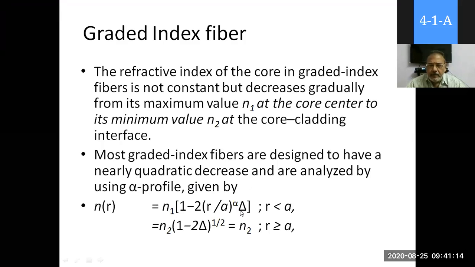The delta is the relative refractive index profile, and this N(R) holds for R less than A. Whereas in the cladding region, that is R greater than A, it is N2 of (1 minus 2 delta) to the power 1 by 2. So this is the limiting case for the graded index fiber.